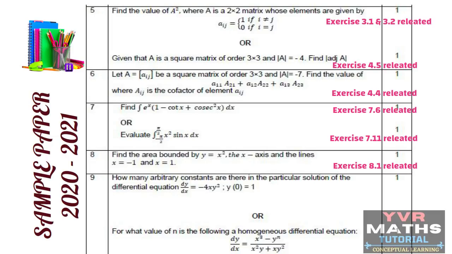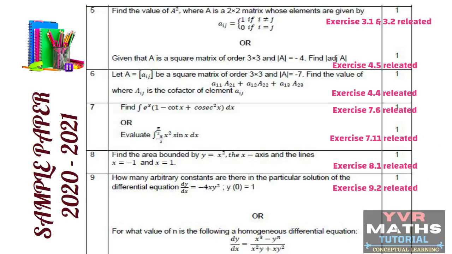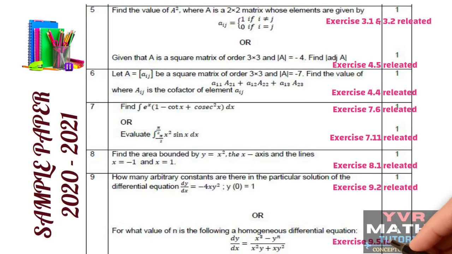In ninth question again they given internal choice. The first question is based on general and particular solution of a differential equation concept. That means this question is related to exercise 9.2. If you see the internal choice question, this question also from the same chapter, but the concept is homogeneous differential equation concept. That means this question is related to exercise 9.5. Okay, students. From 10th question, we will see in the next slide.